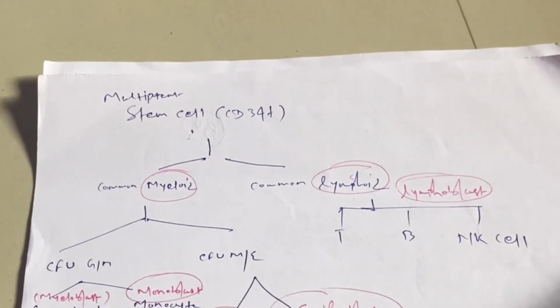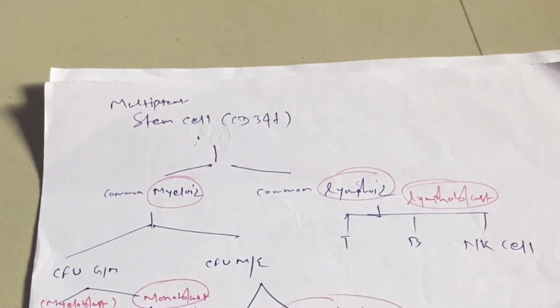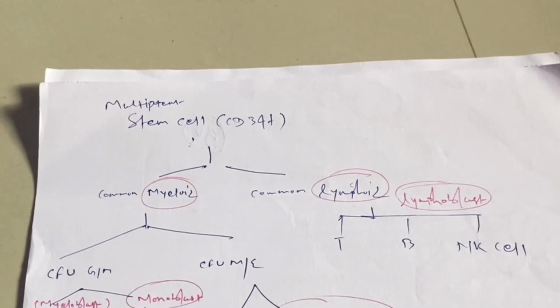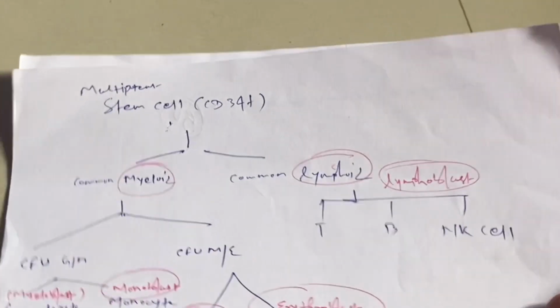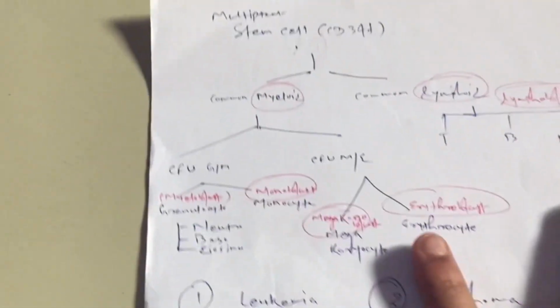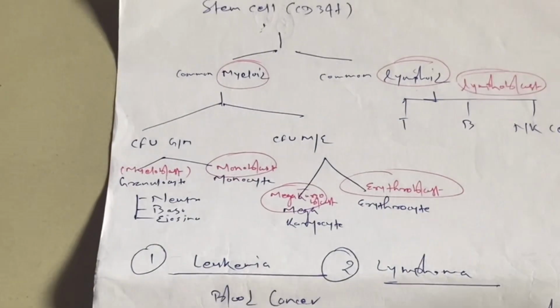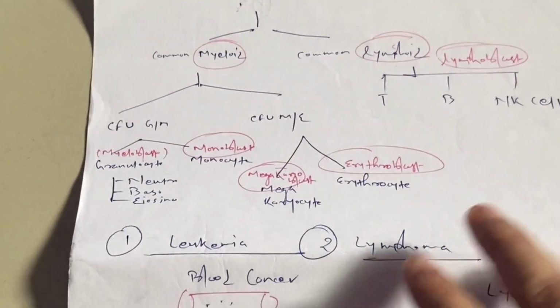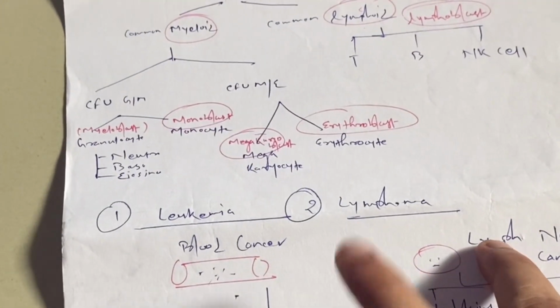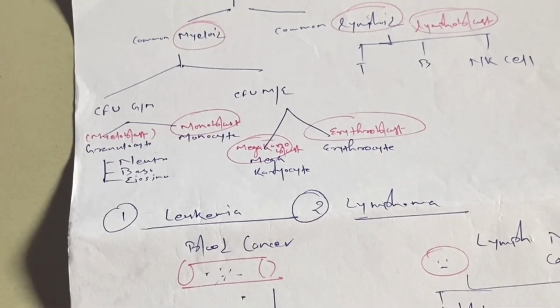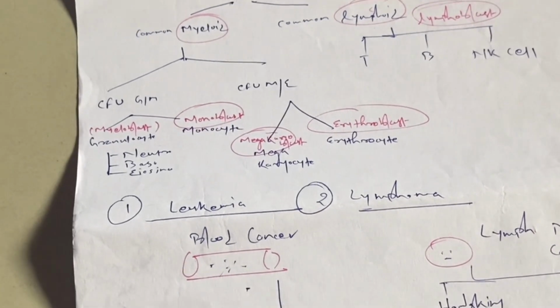Then there are different types of cancer. We'll first discuss leukemia. So what is leukemia? Leukemia is the cancer of blood cells, cancer in blood, we can say. So the blood cancer is leukemia. Leukemia is of two types: one is acute and the second one is chronic.